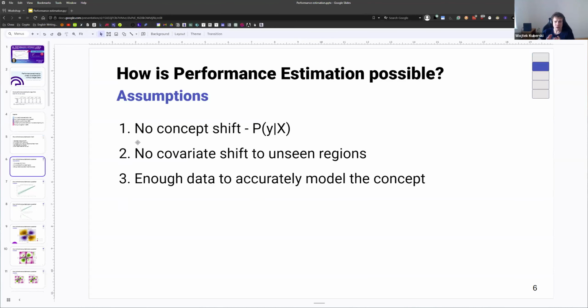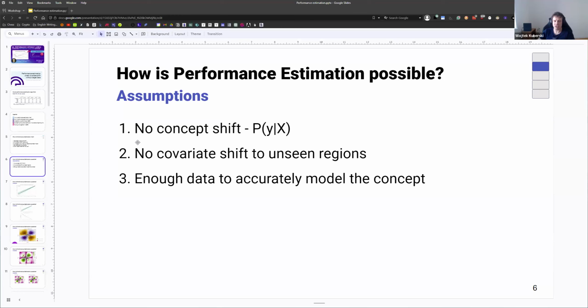And before we do that, we're going to mention some assumptions that we need to have before we start trying to figure out whether we can estimate performance. Because if these assumptions are broken, then performance estimation becomes even harder, if not actually impossible.